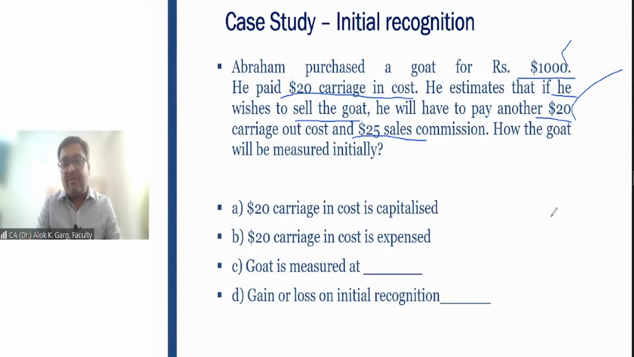So what is the accounting entry? Biological asset account debit 955, loss on initial recognition 45 rupees, to cash account 1,000 rupees. And this carriage in cost is also going to be expensed, right? Because my market value is 1,000 rupees. So carriage in cost expense account debit to cash account. Okay, is that clear?